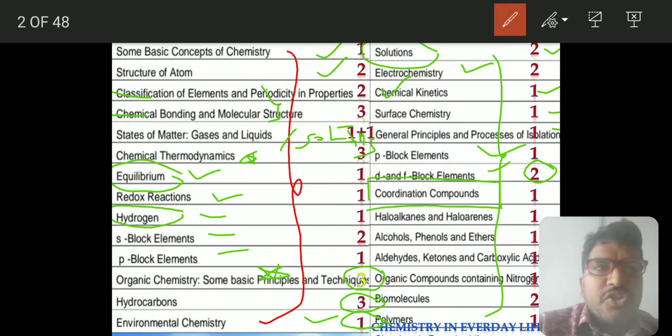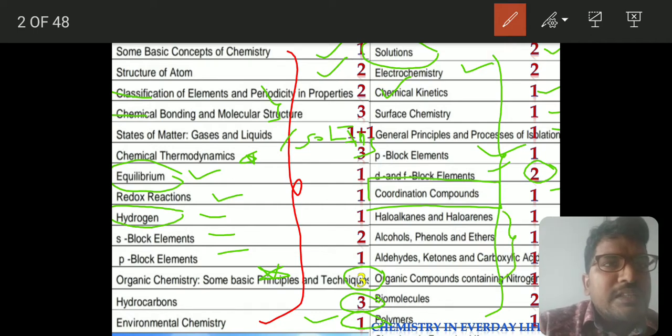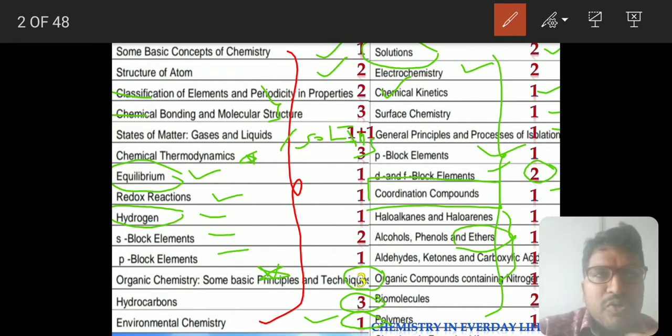We have stressed understanding the spectrochemical series for your paper. So the spectrochemical series also, they have asked one question. Haloalkanes, alcohols, phenols, ethers: in ethers, we have explained the ether reaction with HI. The same question has come. Even I have explained it in the video also. So whatever we have discussed, that kind of questions has come.